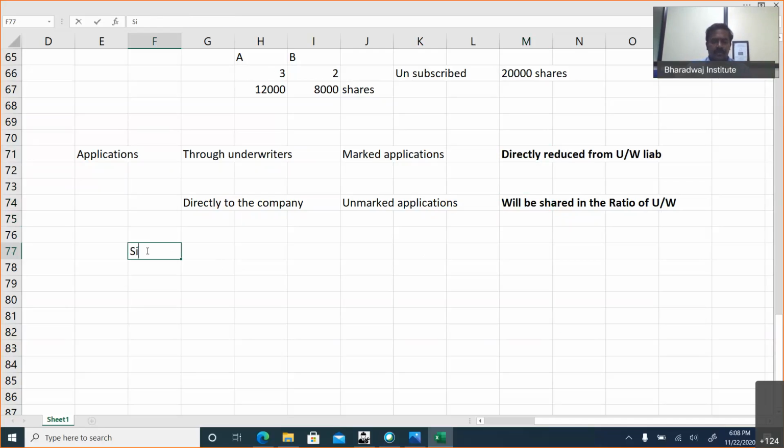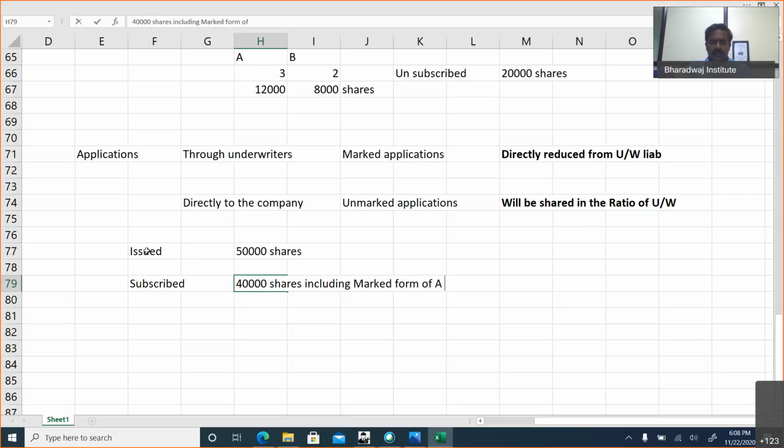So let me give a small problem. Issued 50,000 shares. Subscribed 40,000 shares, including marked forms of A 20,000 and B 10,000. There are two underwriters, A and B. Let's assume they are underwriting in the ratio of 3:2.